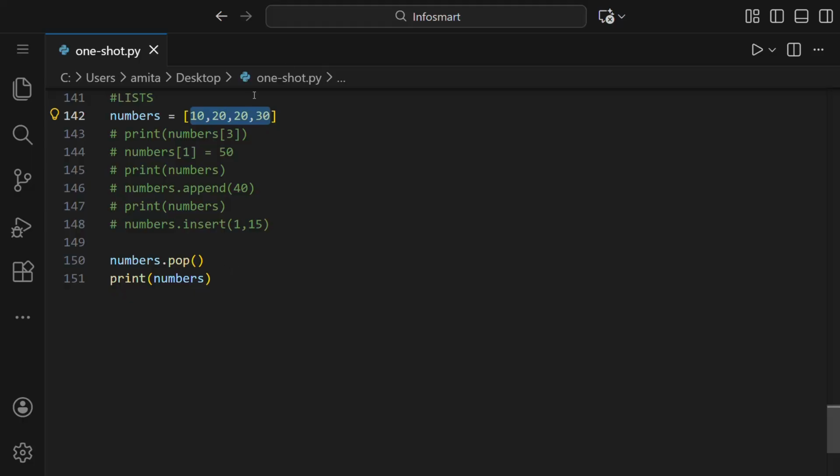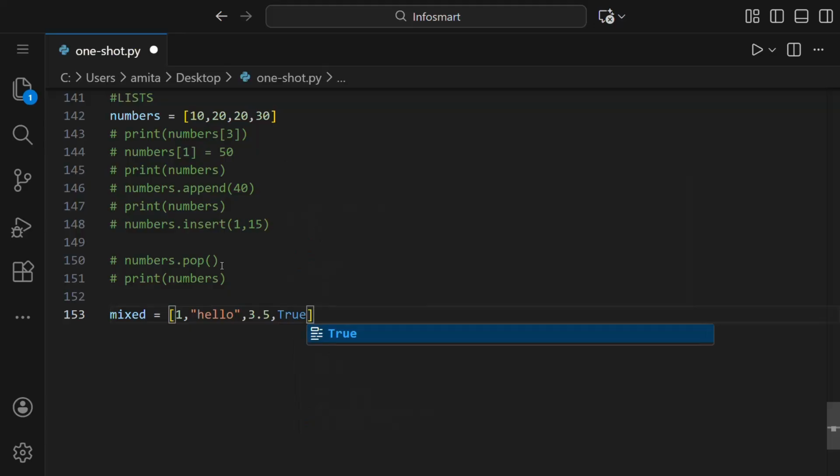Let us make another list. Let us comment this. Let us name it mixed. And inside this, we can write maybe 1, which is an integer, and then a string, which is hello, and then maybe 3.5, which is a float value, and a boolean value, true.